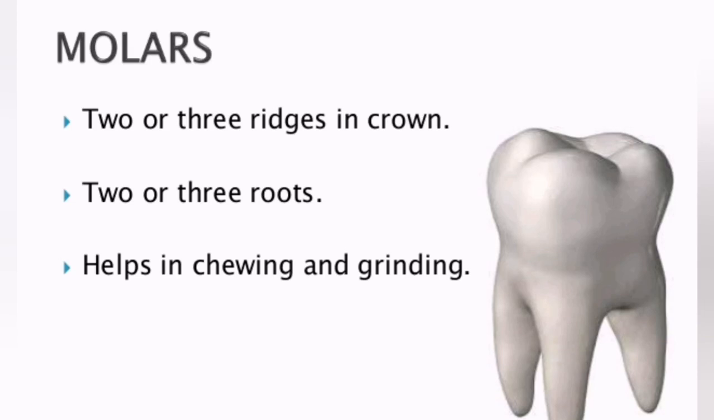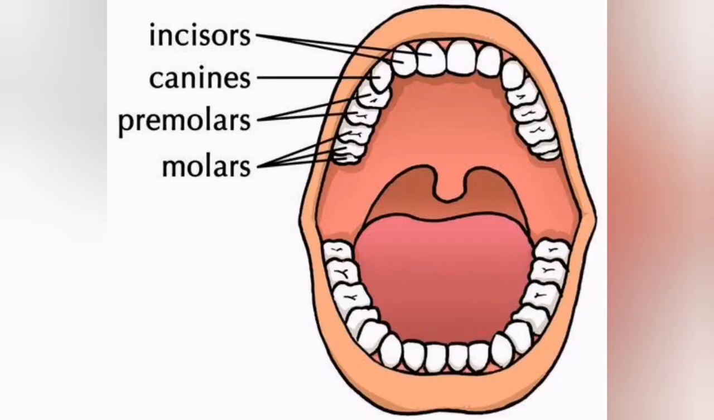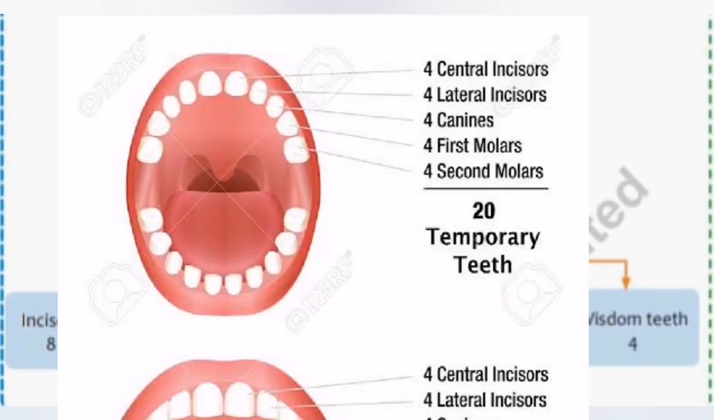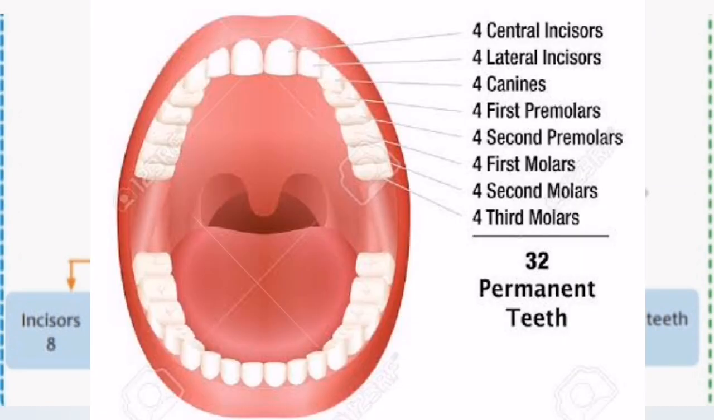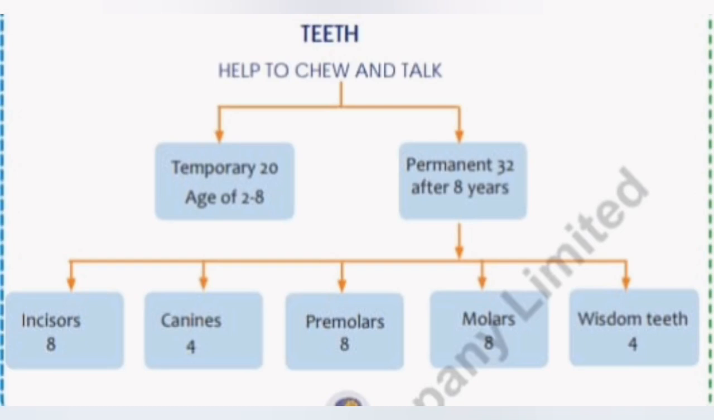And let's see where the premolars are. Incisors are present at the front part of our teeth, canines are present adjacent to them, next premolars are present here, and the molars are the last teeth. Now you can see primary teeth are 20. In the primary teeth, we have 4 central incisors, 4 lateral incisors, 4 canines, 4 first molars, 4 second molars. Permanent teeth are 32: 16 in the upper jaw and 16 in the lower jaw. If you lose these teeth, you have to put in artificial teeth, so be careful.